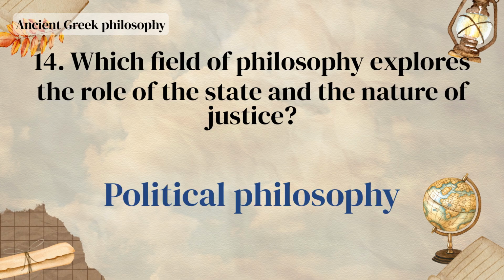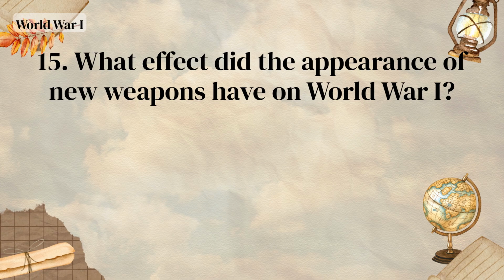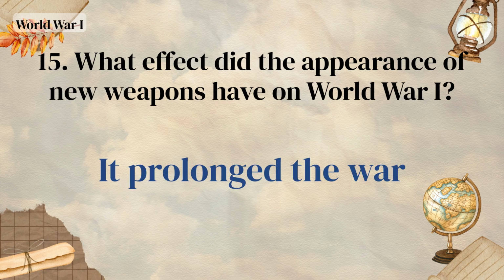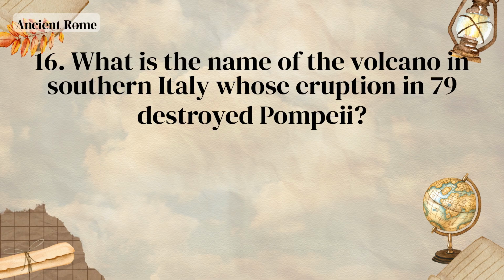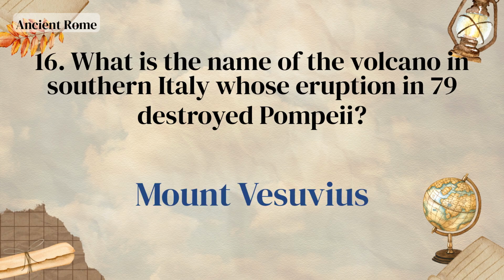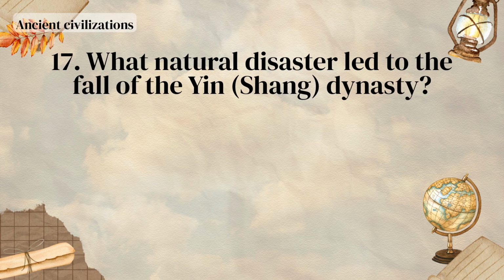Political philosophy. What effect did the appearance of new weapons have on World War I? It prolonged the war. What is the name of the volcano in southern Italy whose eruption in 79 destroyed Pompeii? Mount Vesuvius. What natural disaster led to the fall of the Yin, Shang, dynasty?